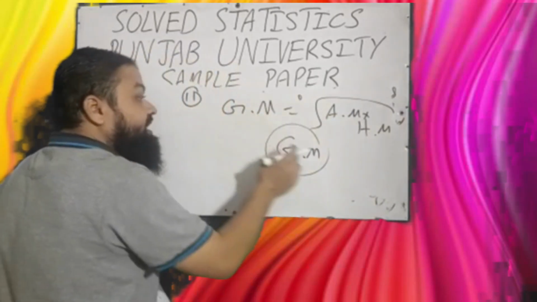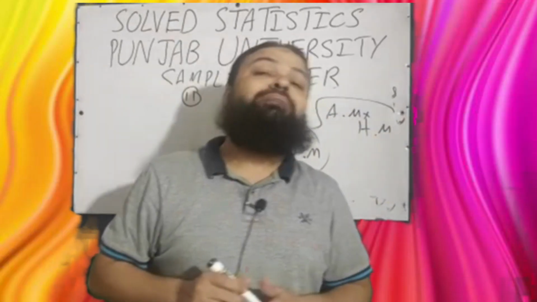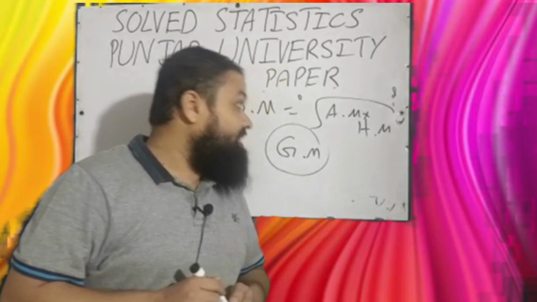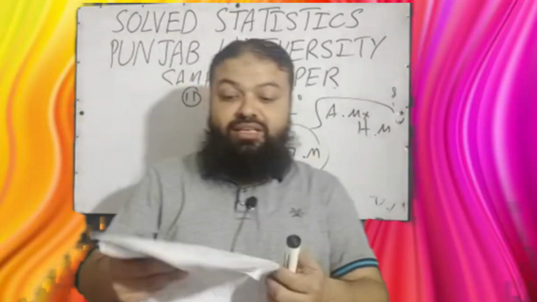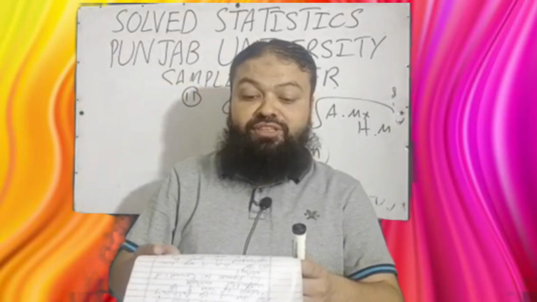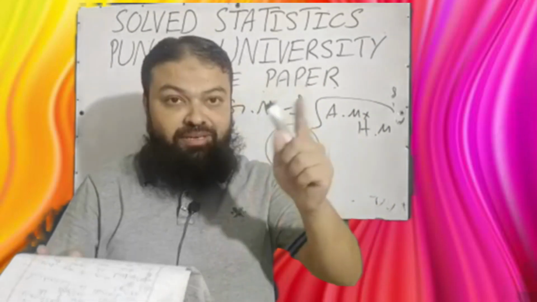Actually geometric mean is the geometric mean of arithmetic mean and harmonic mean. If you multiply arithmetic mean with harmonic mean and take the square root, that will be the value of the geometric mean. Question number 12. Which of the following statements is true? Very important. A. Coefficient of kurtosis can never be negative.